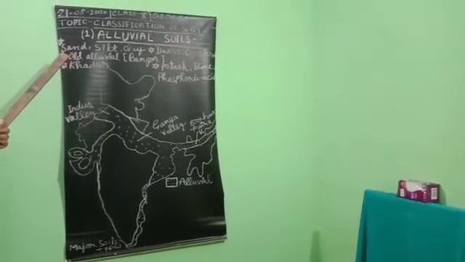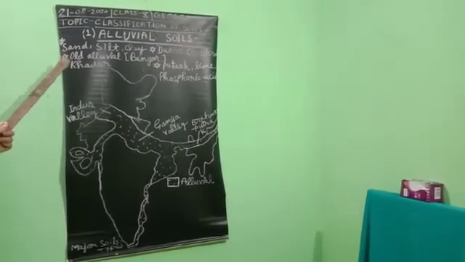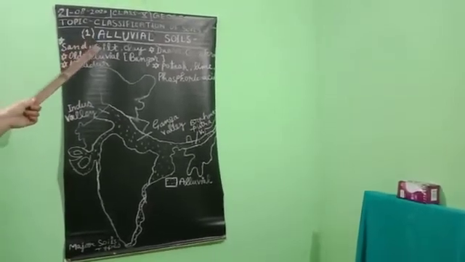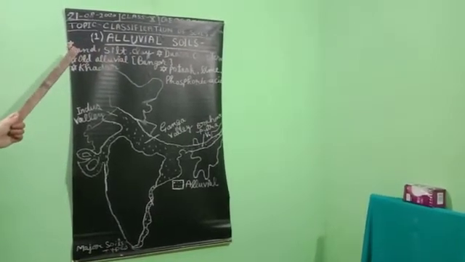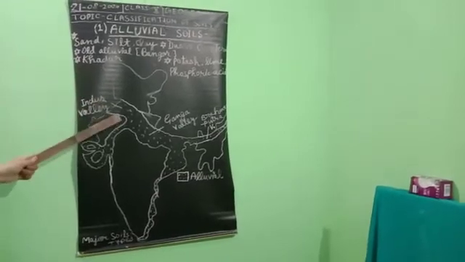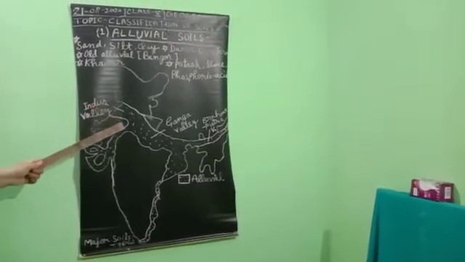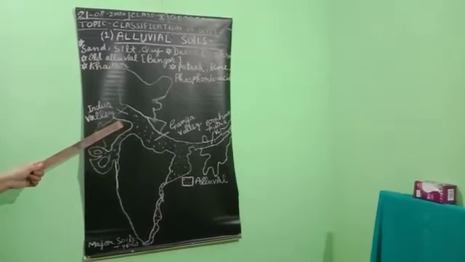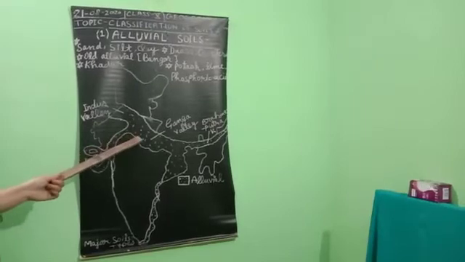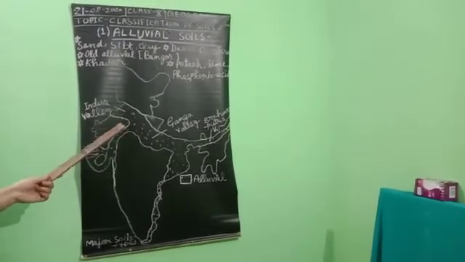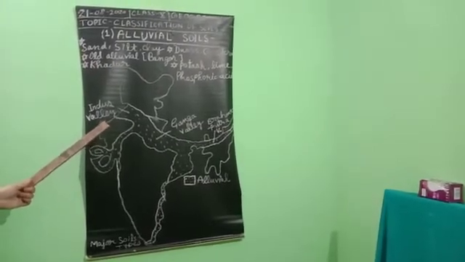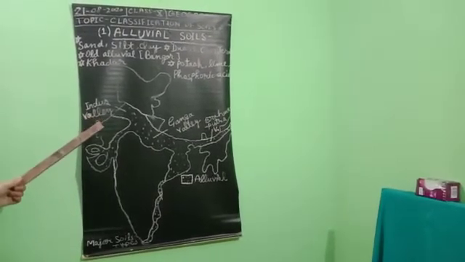Alluvial soil consists of various proportions of sand, silt and clay. This is the most important: sand, silt and clay material. Whenever we move inland towards the river valley, soil particles appear somewhat bigger in size. It means that whenever we move to the inner part of the valleys, the soil particles will be bigger in size. In the upper reaches of the river valley and some parts of the slope, the soils are coarse grained.